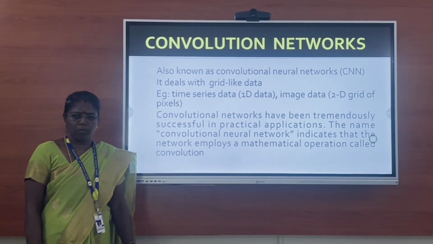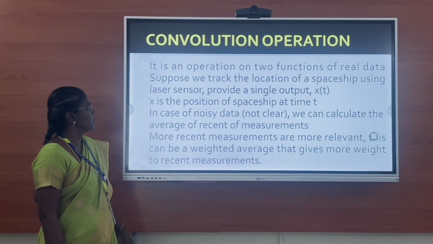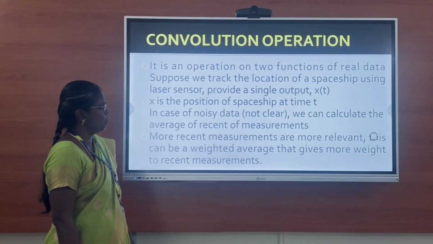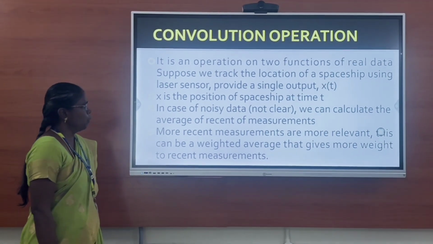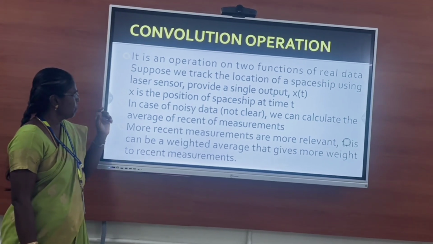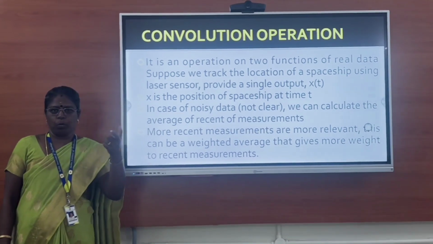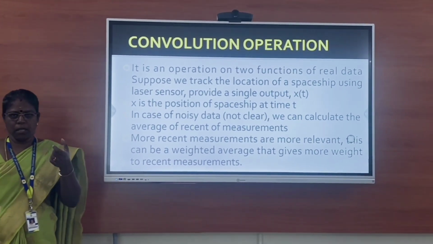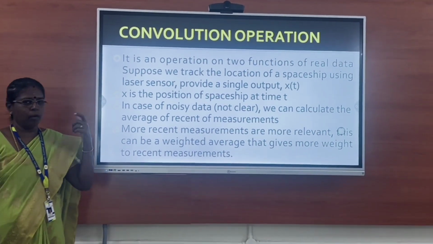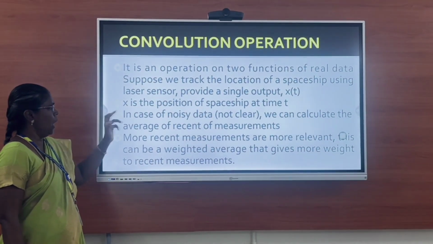What is meant by convolution? That we are going to discuss in detail in the upcoming slides. So this convolution operation is an operation on two functions. Suppose we track the location of a spaceship using a laser sensor. It will give you a single output at a particular time period t, where exactly the spaceship is located. That data will be given as x of t, where x is the position of the spaceship at time t.